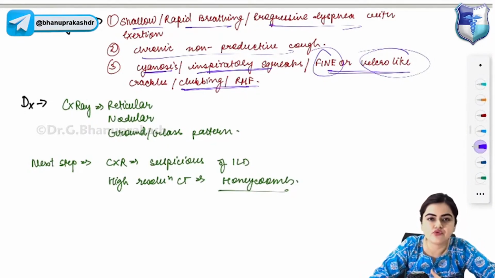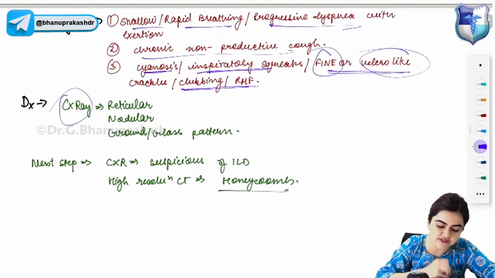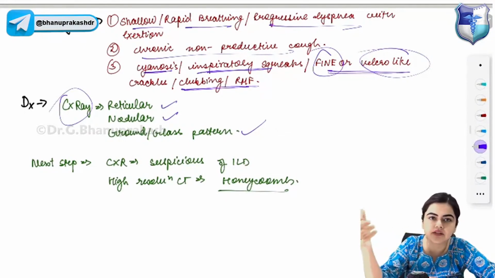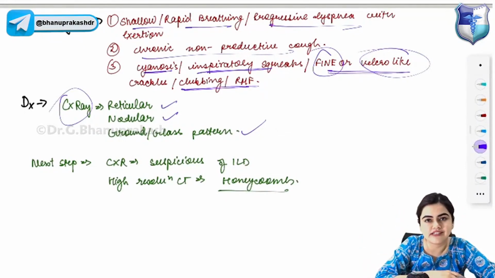Okay, now coming to the diagnosis. How do you diagnose interstitial lung disease? You will perform a chest x-ray. On chest x-ray, you will find reticular opacities, nodular opacity, or ground glass pattern. If you are finding these on chest x-ray, it suggests interstitial lung disease.